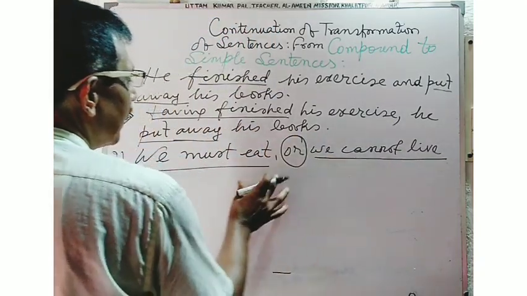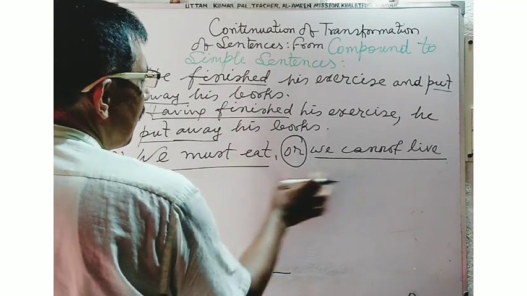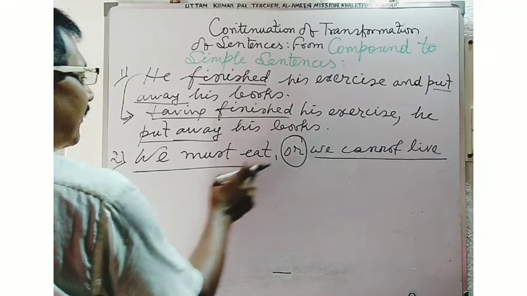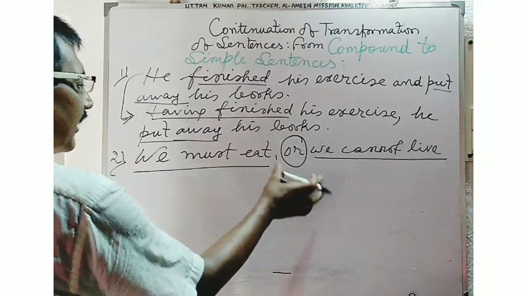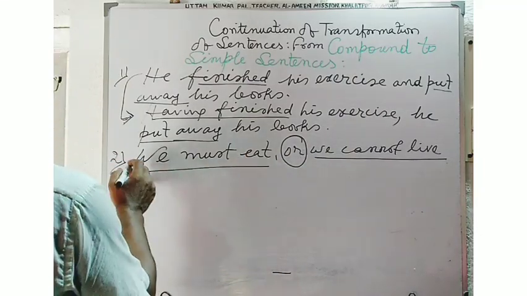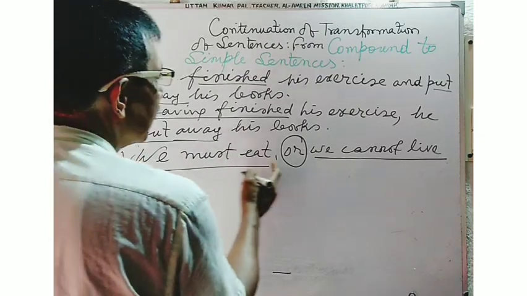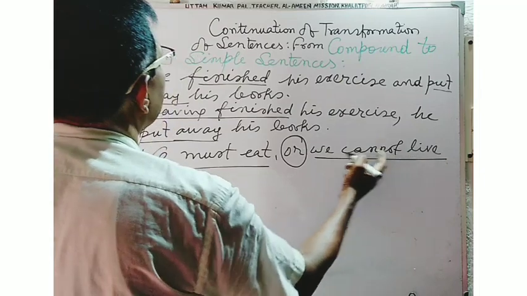These are the two main clauses combined by the conjunction or. So, at the time of converting the sentence into a simple sentence, you will have to write the answer in this way: we must eat to live.